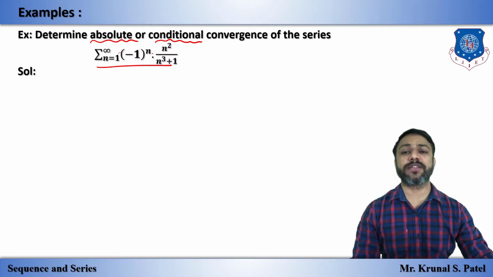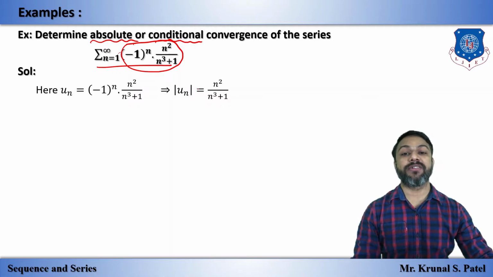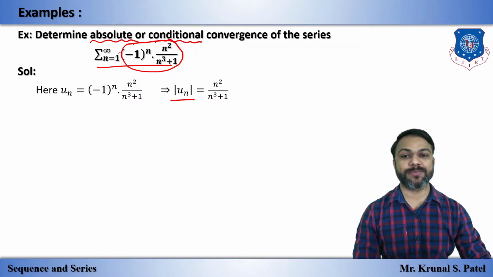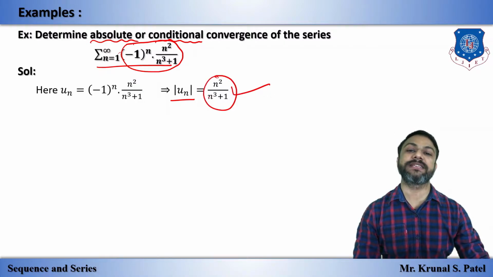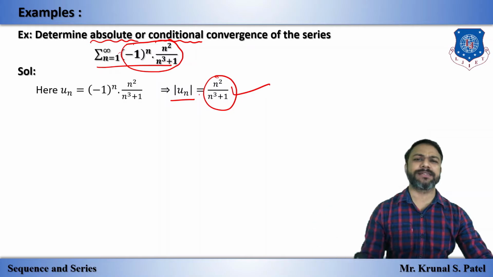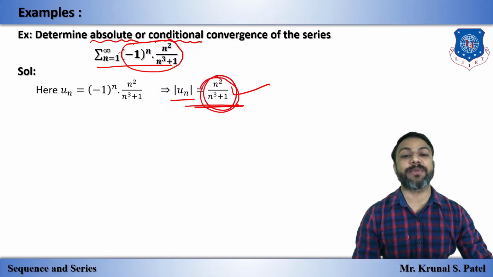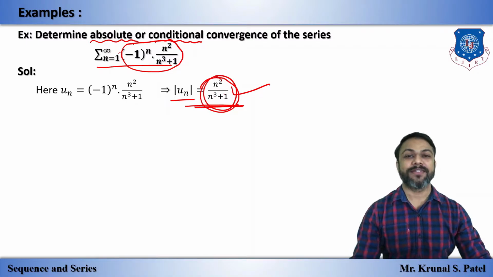So this is our entire un. We will find the magnitude value, the absolute value of un. That means the minus becomes plus, so we have this, and now this is our new series. So forget about all the other things and just check for this. Now which test is applicable here, that you have to check.